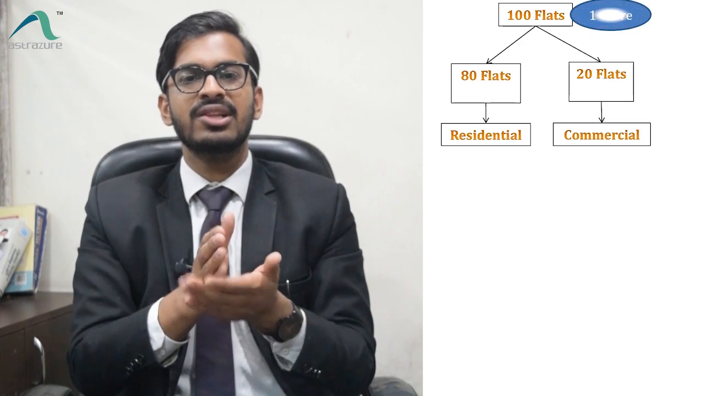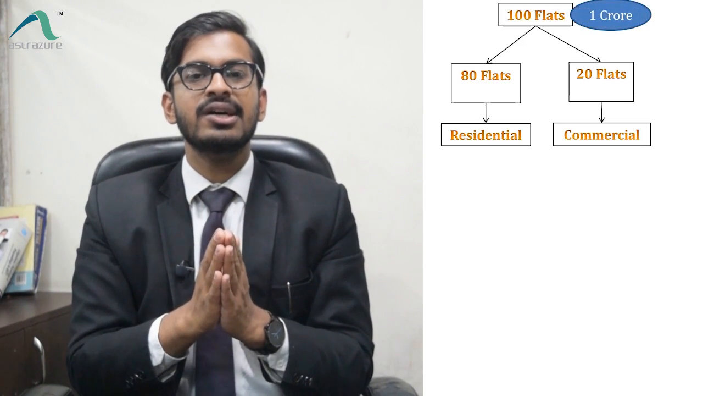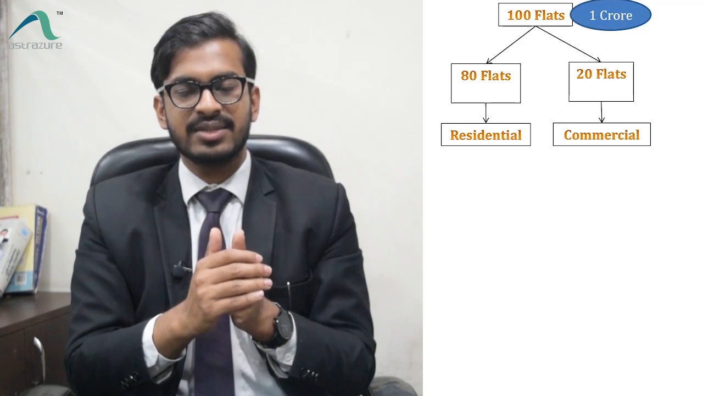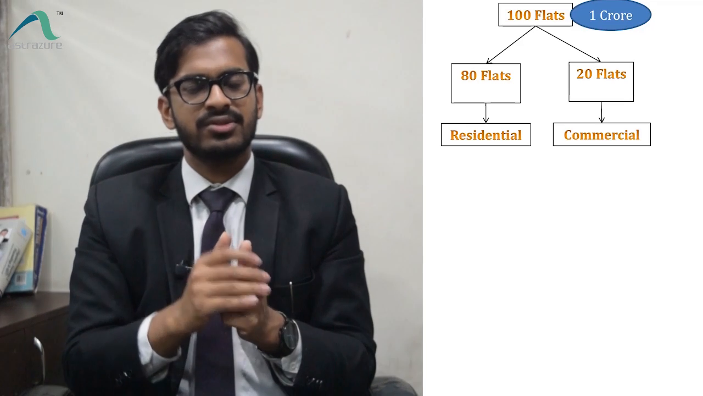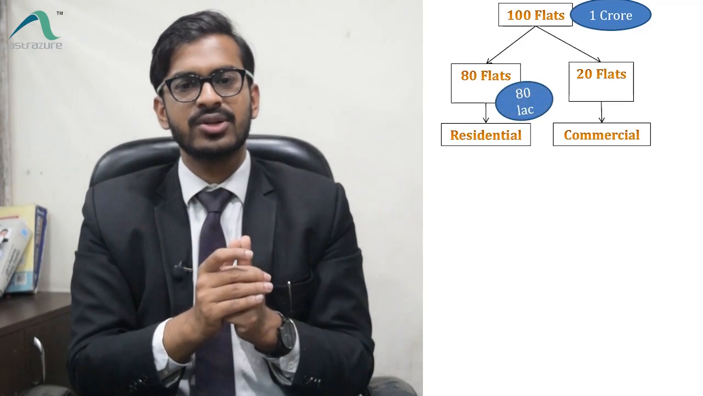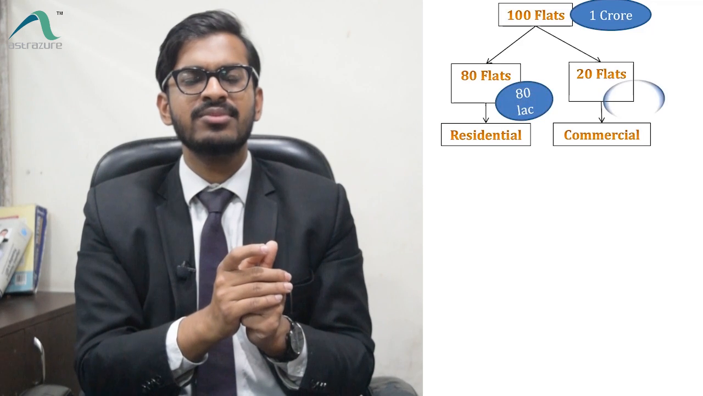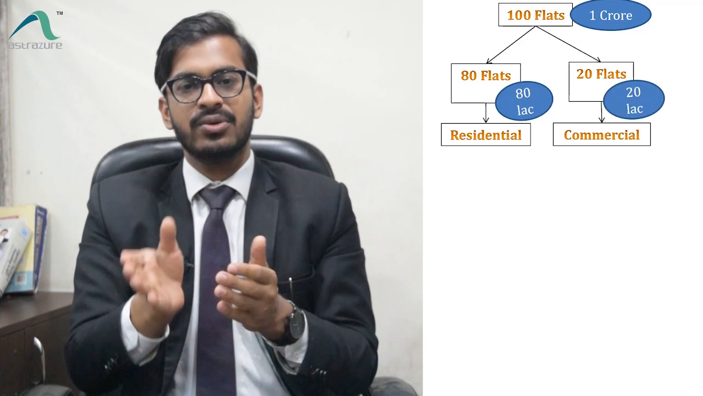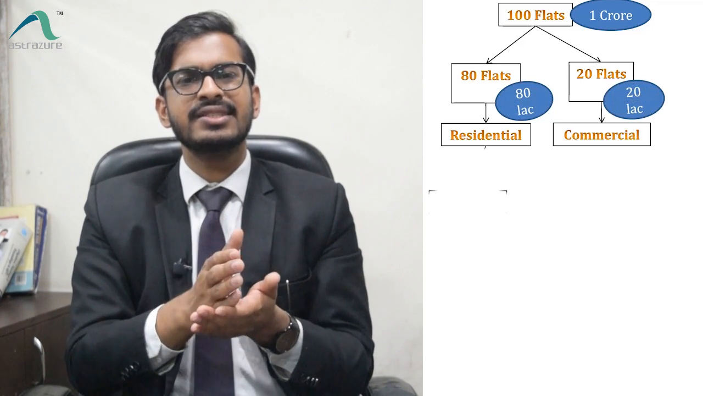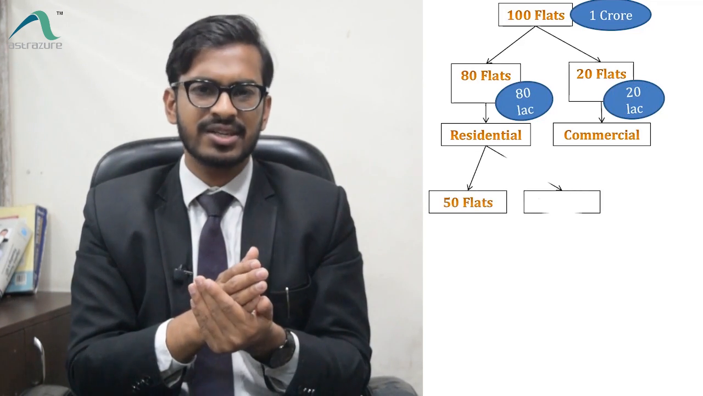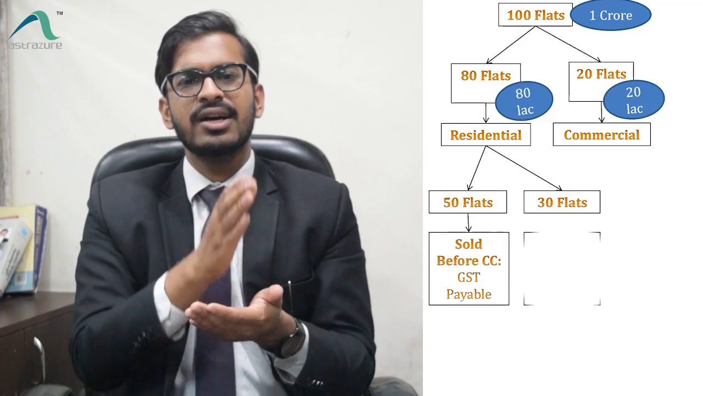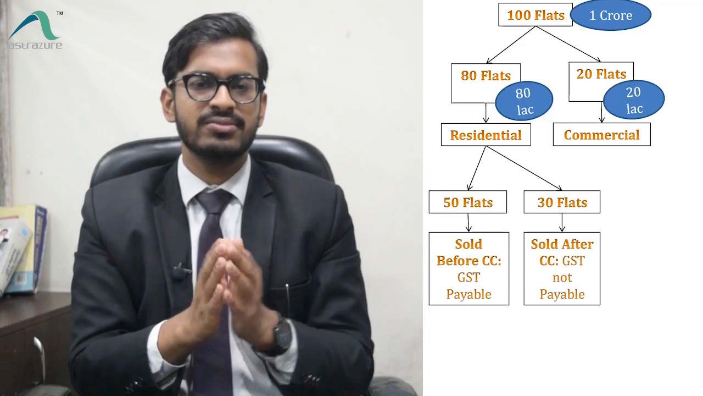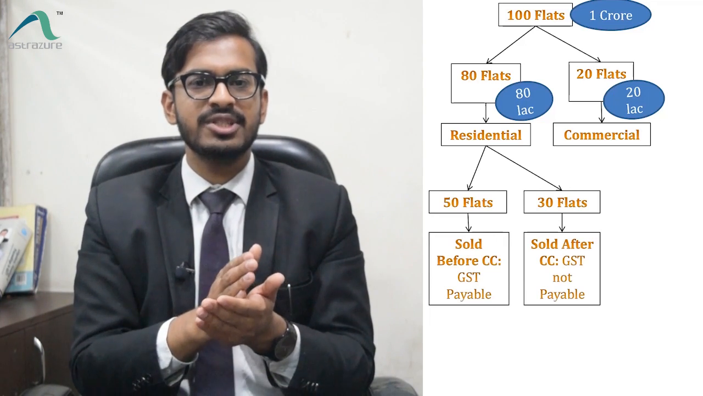And let us suppose the value of the TDR is 1 crore rupees. So 80% portion is residential and 20% portion is commercial. So they have given exemption to 80% portion of TDR. So out of that 1 crore, 80 lakh value will be exempt and tax will be payable on 20%, 20 lakh, which pertains to commercial portion. Now out of those 80 flats, let us say 50 flats were sold before receiving the completion certificate and GST was charged on that, and 30 flats were unsold on that date.